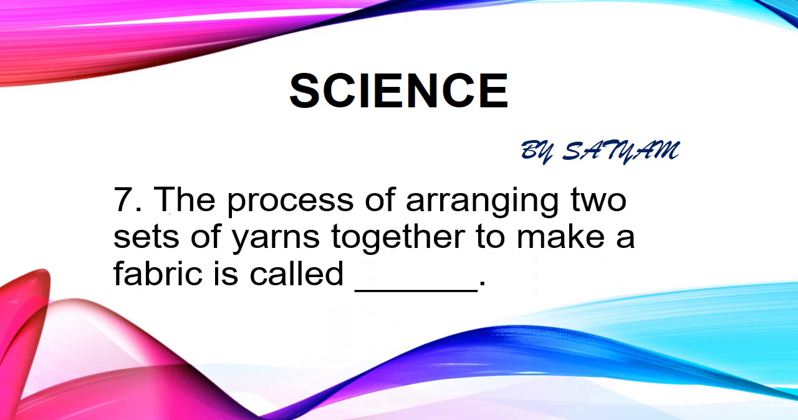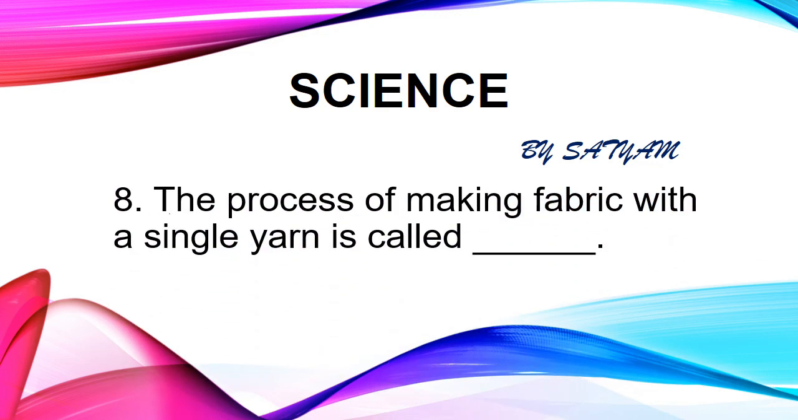The next question is, the process of arranging two sets of yarn together to make a fabric is called dash. The answer is weaving. Weaving of fabric is done on a loom. Looms are either hand operated or power operated. The next question is, the process of making fabric with a single yarn is called dash. The answer is knitting. Knitting is done by hand and also on machines.